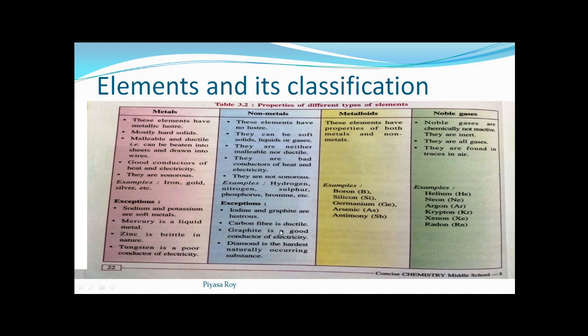Next, noble gases. Noble gases are chemically not reactive. That's why these are called noble or inert. They are all gases and they are found in traces in air. In air we get these gases in a very small percentage. Examples: helium, neon, argon, krypton, xenon and radon.